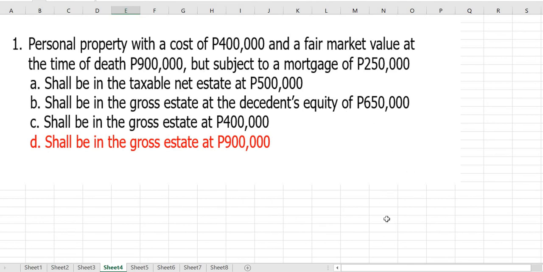Then, magdeduct lang ka, no, sa deductions of unpaid mortgage yung 250. So, hindi siya pwedeng i-net. No? So, although, by net, 650 siya, pero ang rules nasa gross estate, no, ang fair market value of the properties, magdeduct lang ka all deductions. Okay?